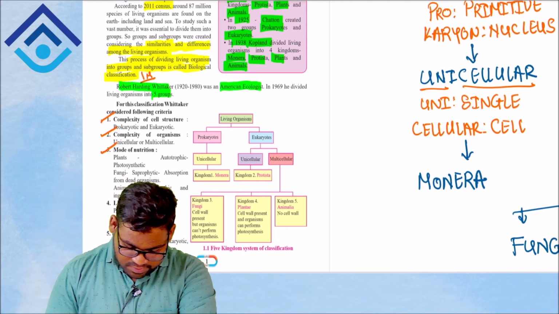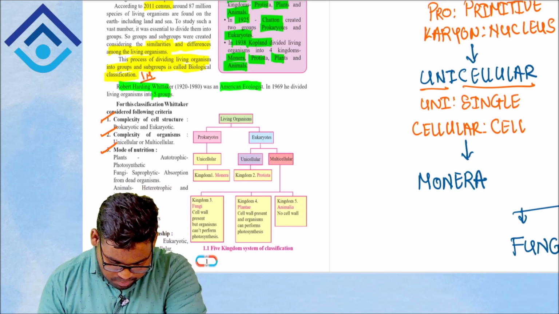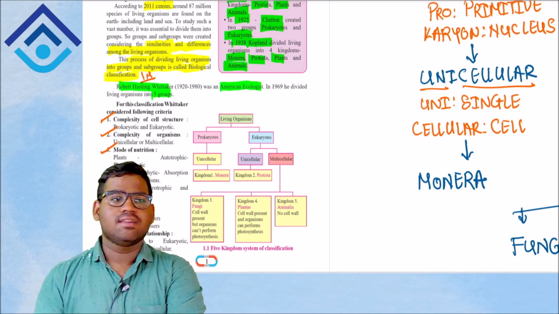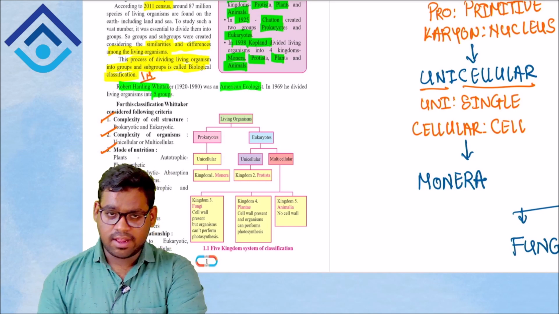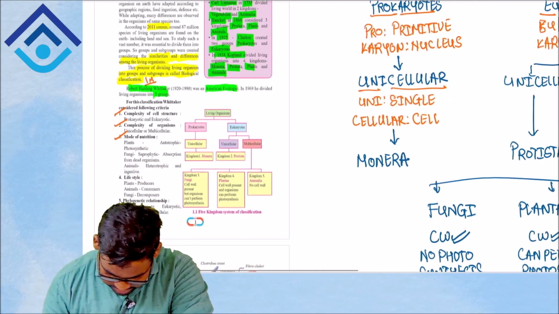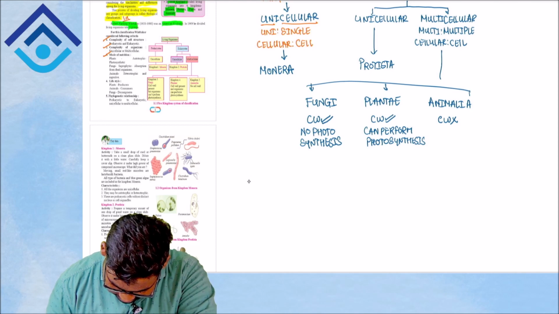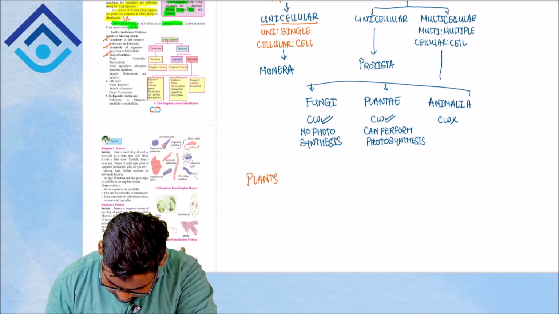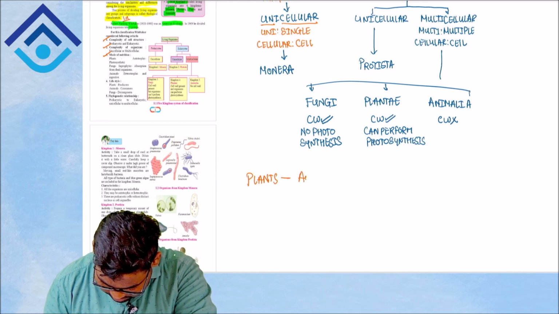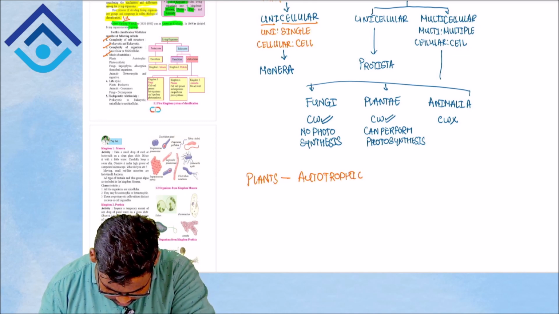So here we are considering plants first. It says plants are autotrophic photosynthetic. Plants are autotrophic photosynthetic. Now let me tell you the meaning of this. Let's break it down. I'll be writing it here. So your plants are autotrophic and photosynthetic.